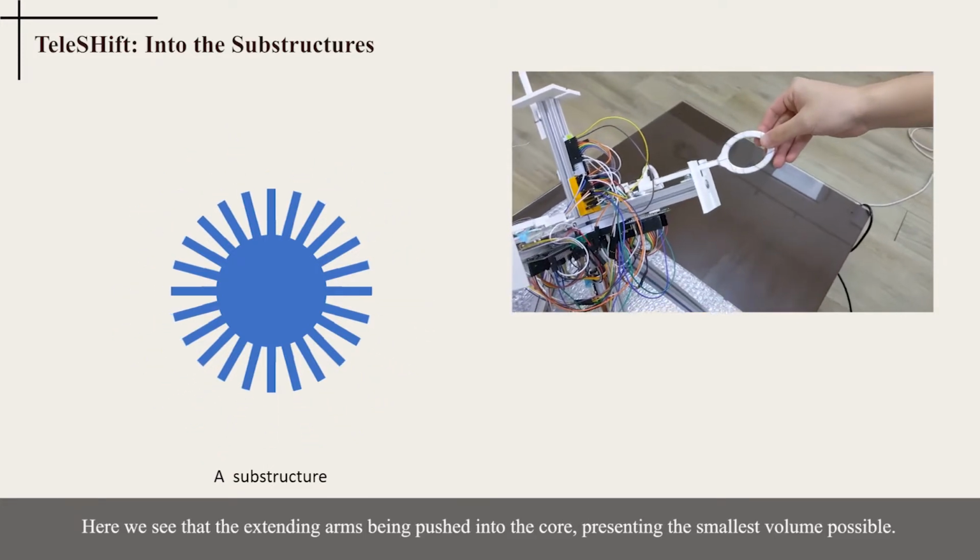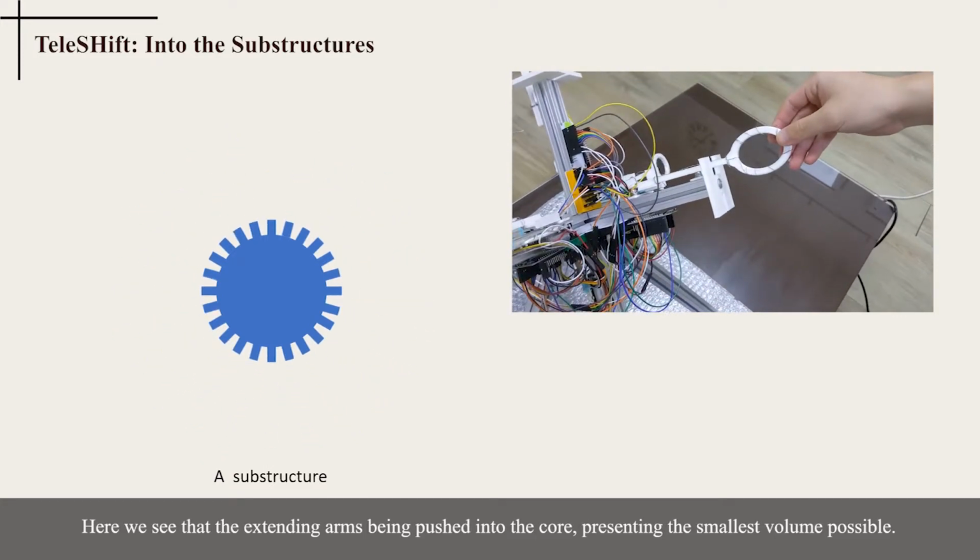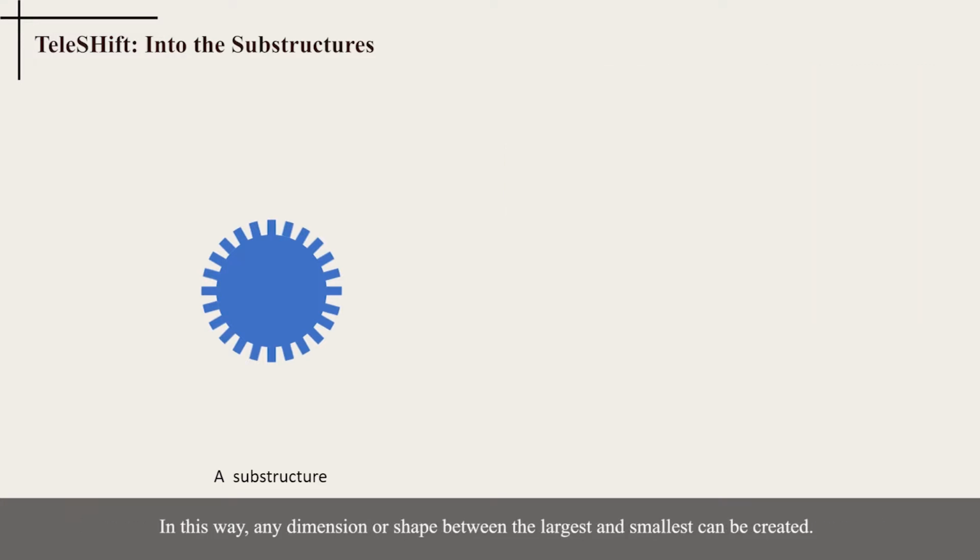Here we see that the extending arms are being pushed into the core, presenting the smallest volume possible. In this way, any dimension or shape between the largest and the smallest can be created.